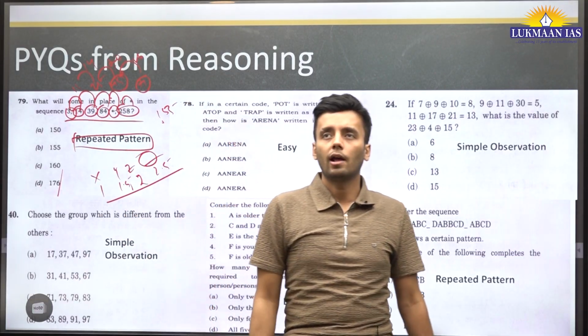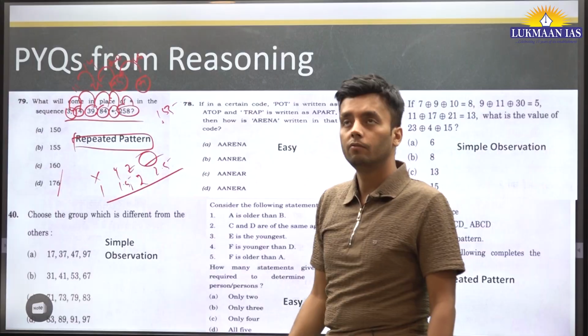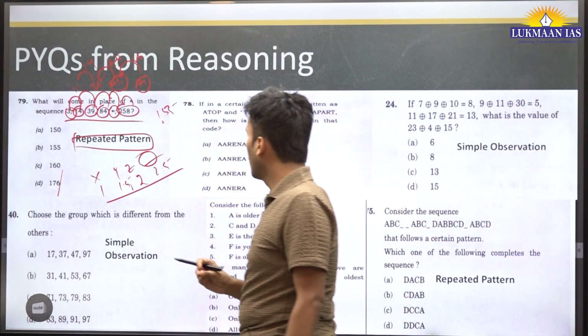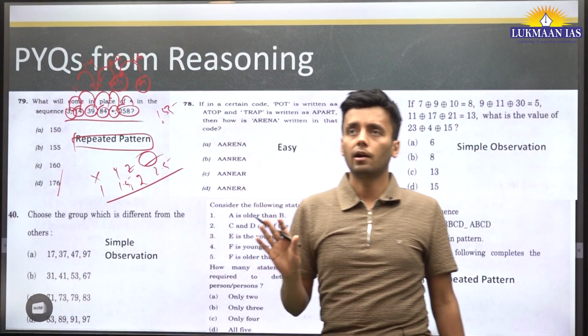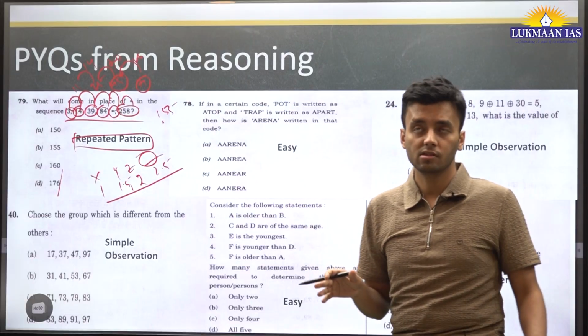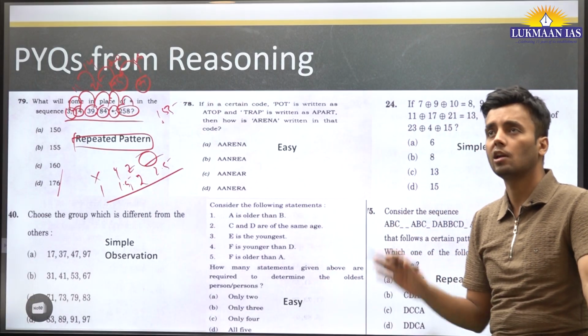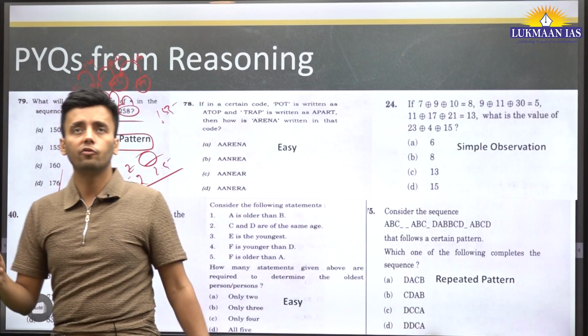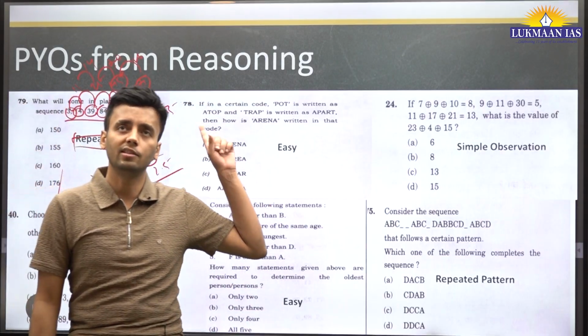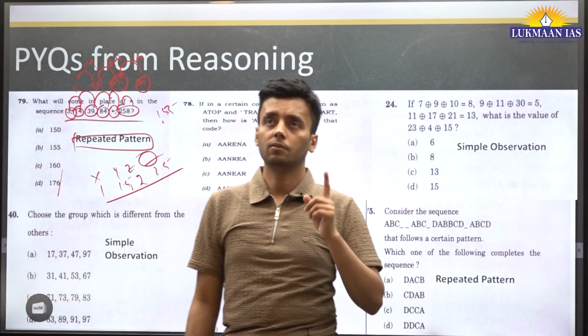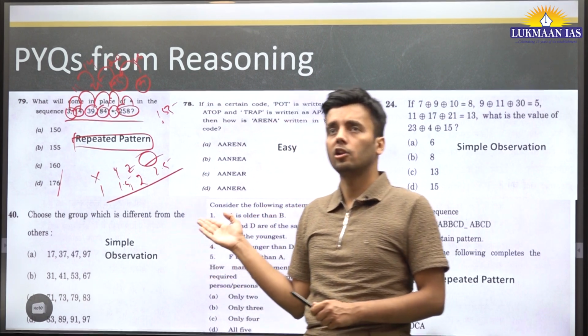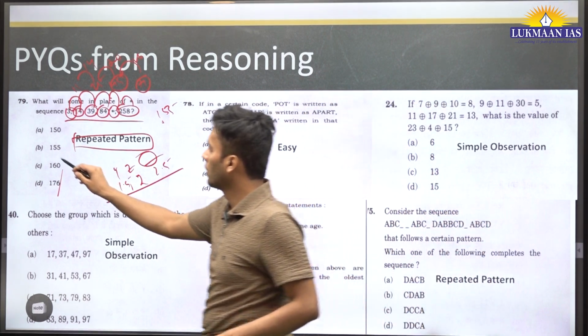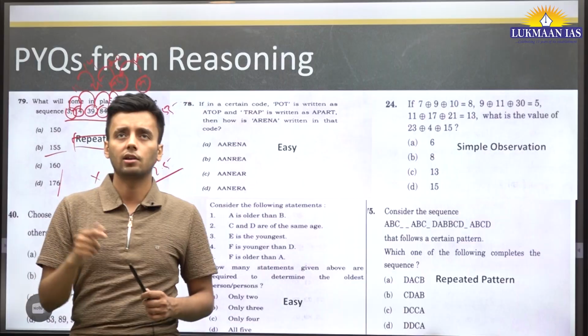This is the pattern, and I just guess the same pattern will be followed in some of the questions that are going to come in future CSAT papers. This is based on observation, and if you know this pattern, you will have to just think this way. And if you think this way, you will come to the right answer in a matter of seconds.